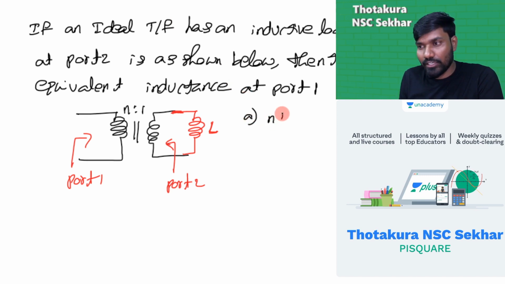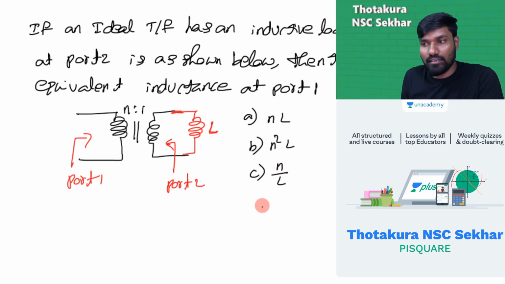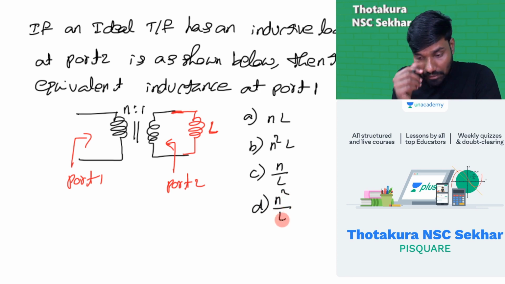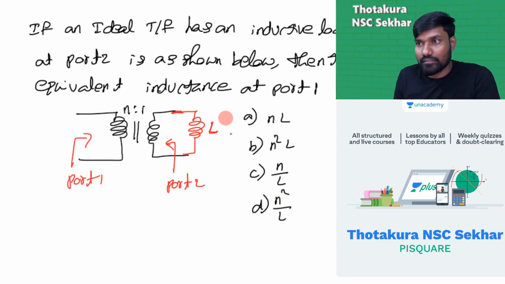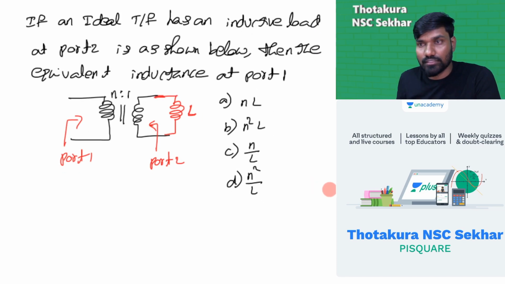You can quickly take the options. Option A, n into L. Option B, n square into L. Option C, n by L. Option D, n squared by L. I'm going to bring it down so that you can see clearly. Okay, I think it's clear now.